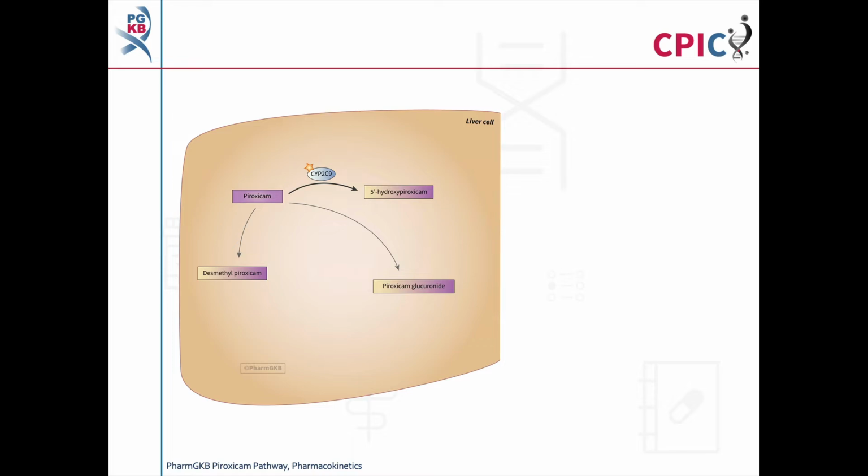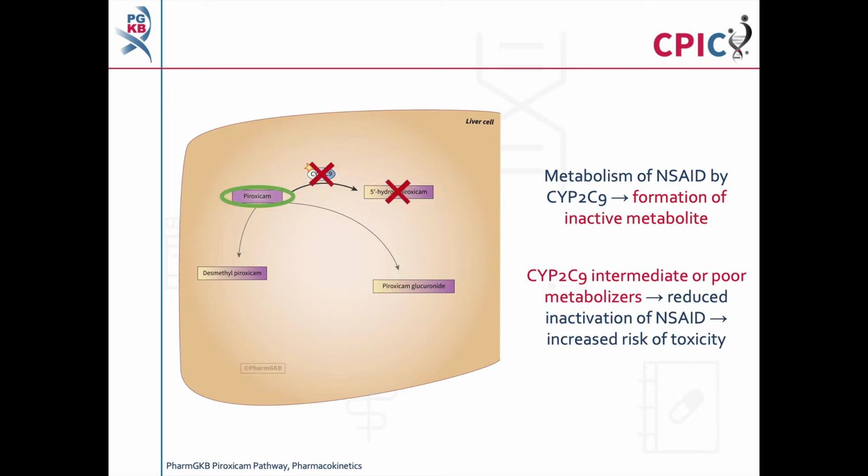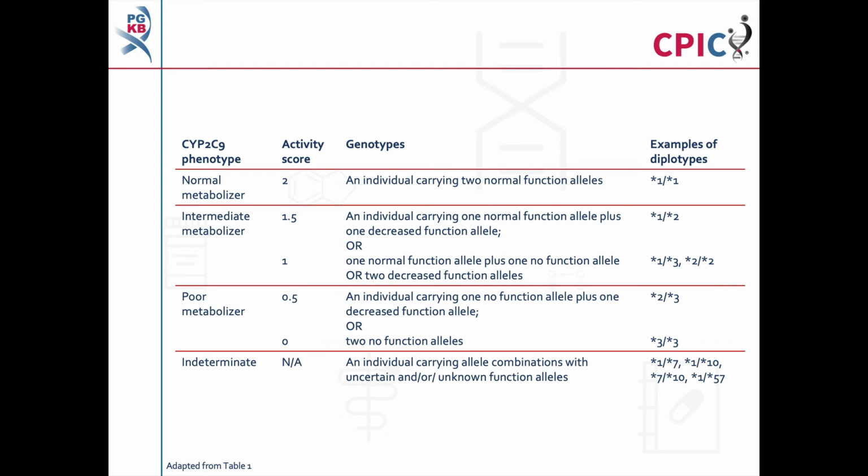This is the PharmGKB piroxicam pathway. A link to the pathway is provided in the description below this video. NSAIDs such as piroxicam and tenoxicam are converted to inactive metabolites in the liver. This metabolism is predominantly carried out by CYP2C9. In patients with reduced CYP2C9 function, NSAID metabolism is decreased. This increases the concentrations of active drug in the body and puts the patient at an increased risk of toxicity.